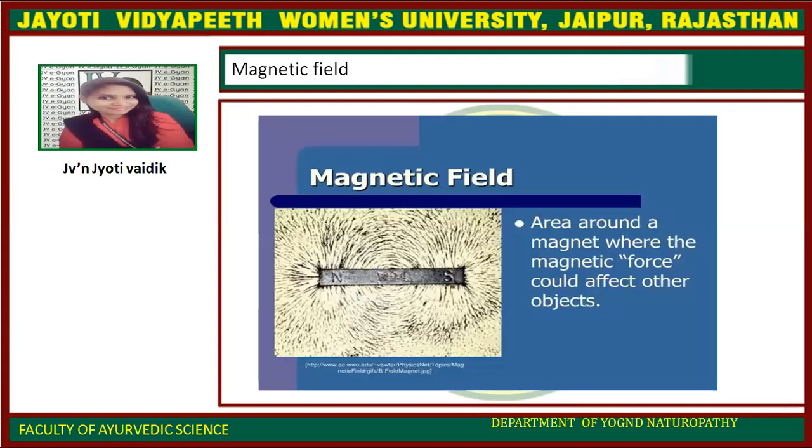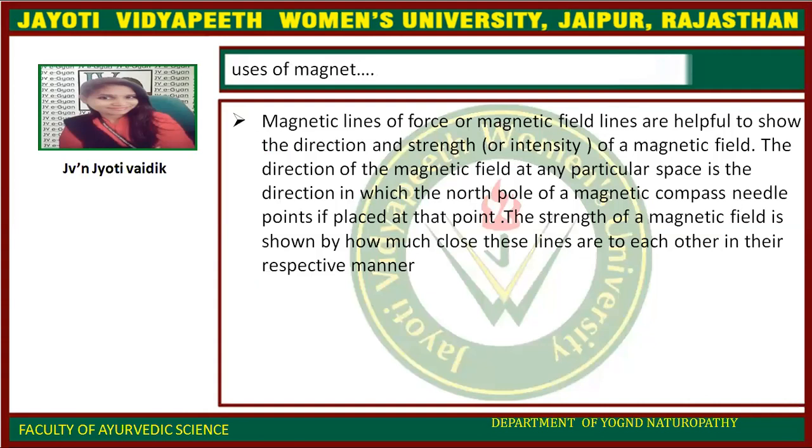Magnetic field: the area around a magnet where the magnetic force could affect other objects. Use of magnetic lines of force: they are helpful to show the direction and strength of a magnetic field.